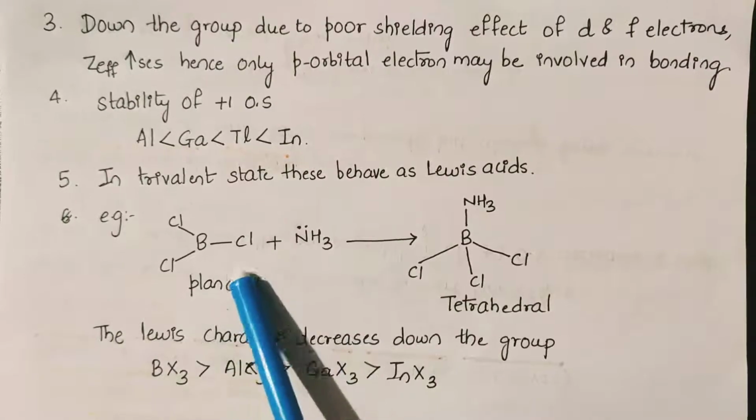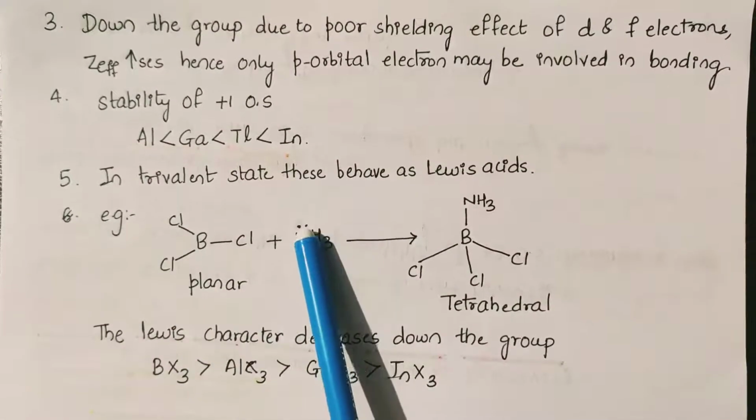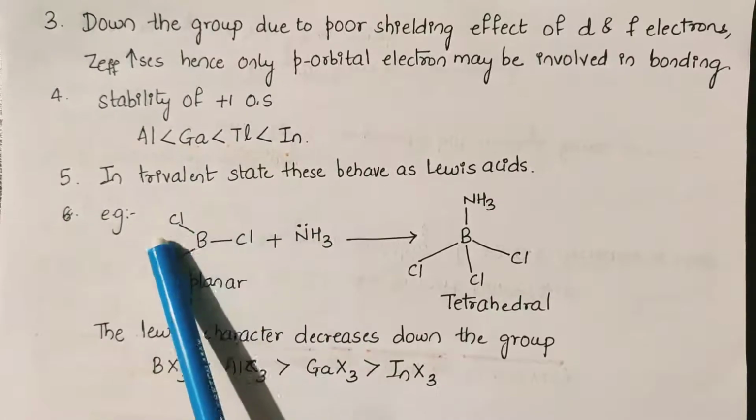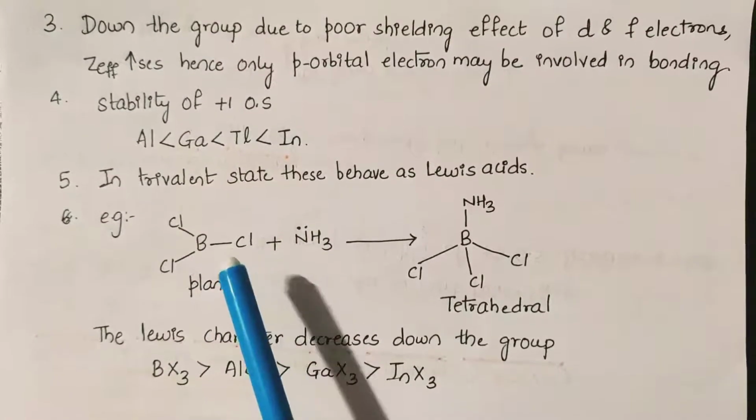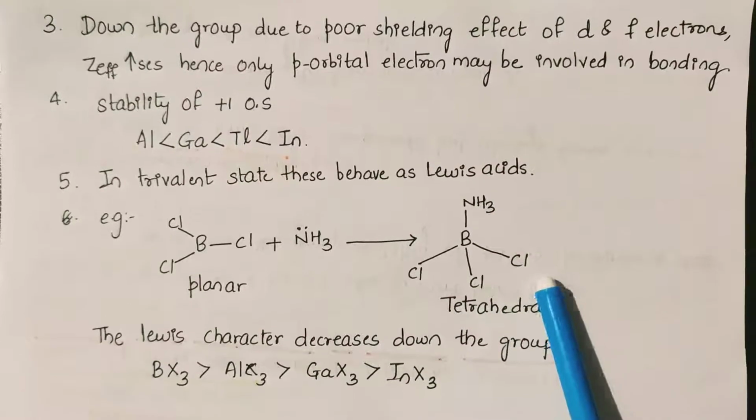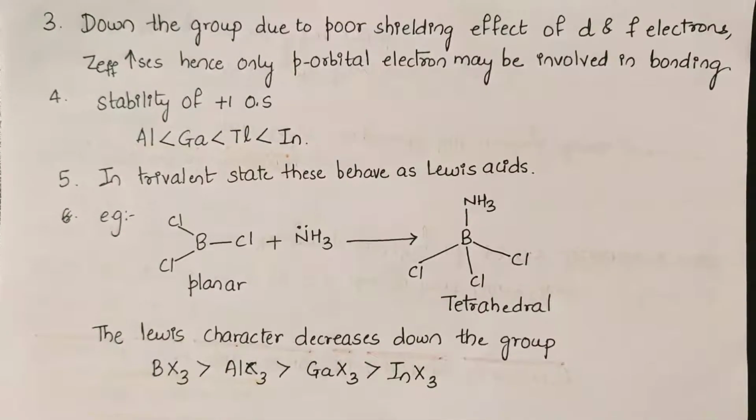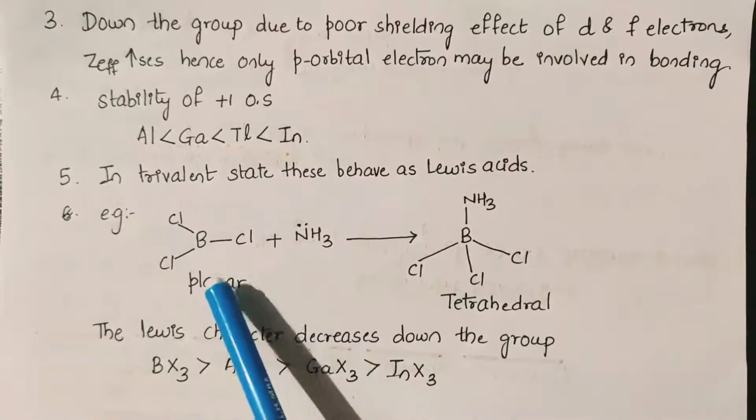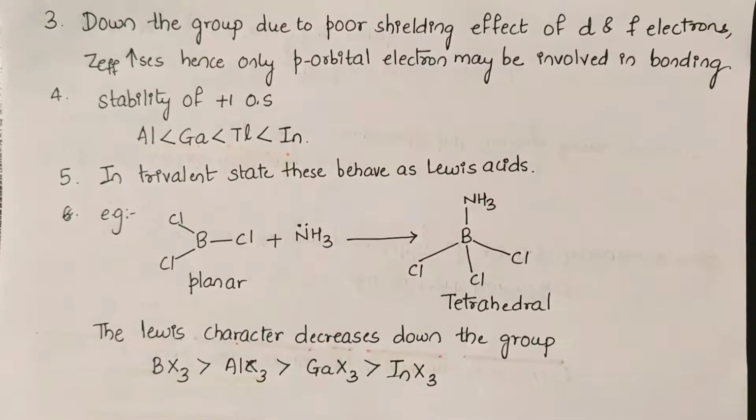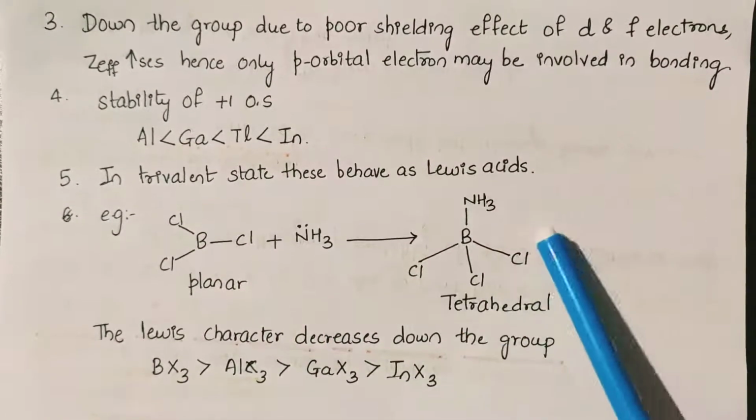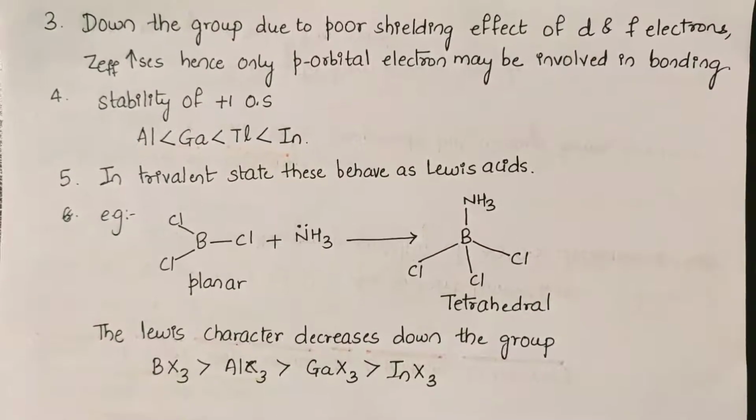Now you can see whenever BCl3 is treated with ammonia, the lone pair of electrons is accepted by BCl3, which is a planar molecule, and gets converted into a tetrahedral molecule. Always the Lewis character decreases down the group. So BCl3 easily accepts a lone pair of electrons from ammonia to form an adduct BCl3.NH3. Lewis character will decrease down the group as the size of the element goes on increasing.